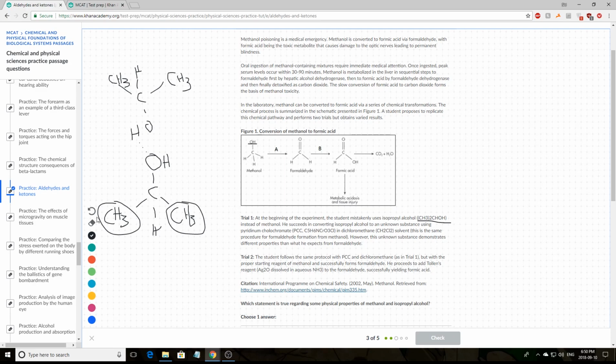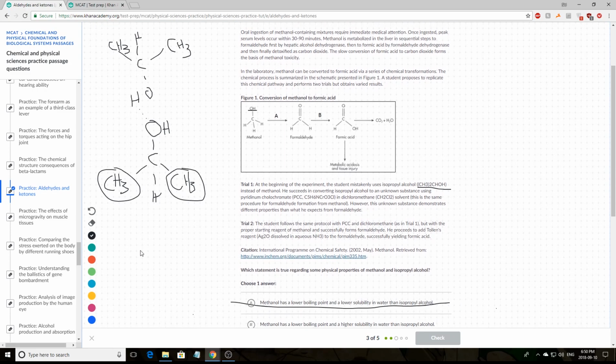But the difference comes in this methyl group. Now, since this methyl group is present, the isopropyl alcohol also experiences what we call van der Waals forces, or some of you might call them dispersion forces. Essentially, what they are is the bigger the carbon chain you have, the longer your carbon chain, the carbons can somewhat stack on top of each other to form really weak bonds with each other.